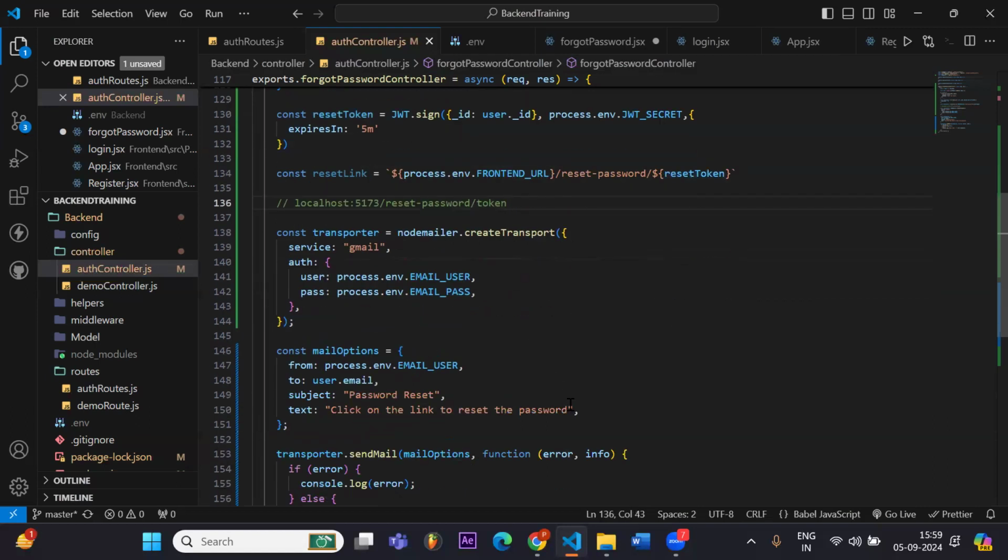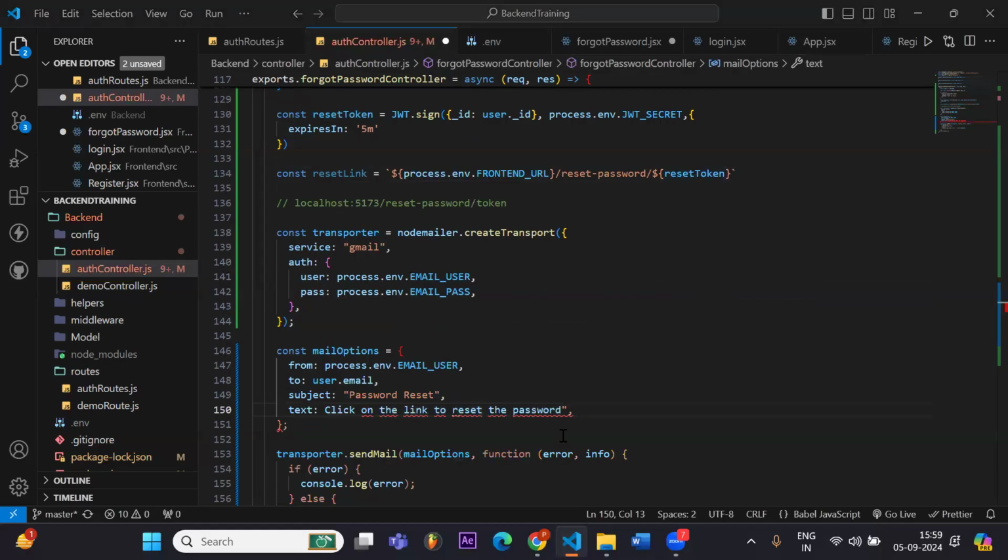So pass that link here with the text. This text is mainly the body, the main body which will come here. Have to write reset link.